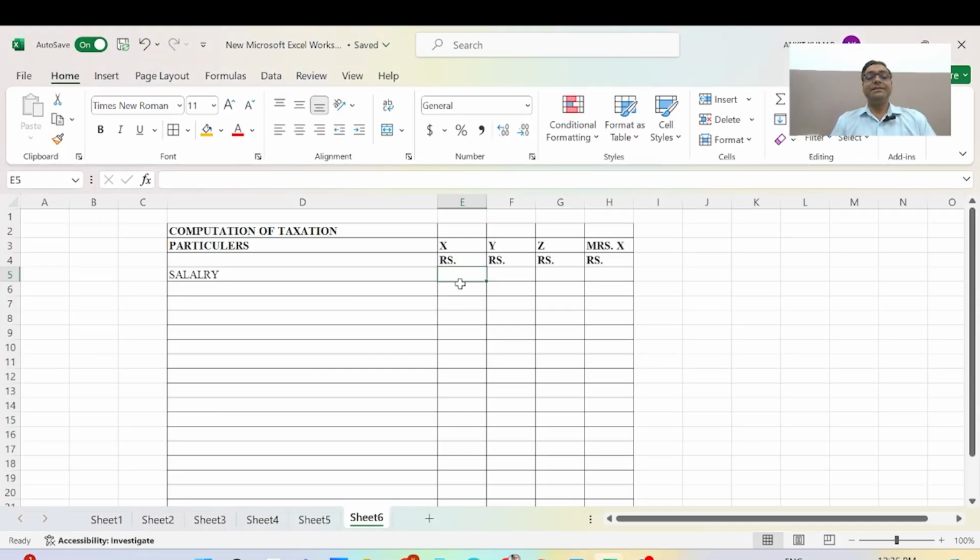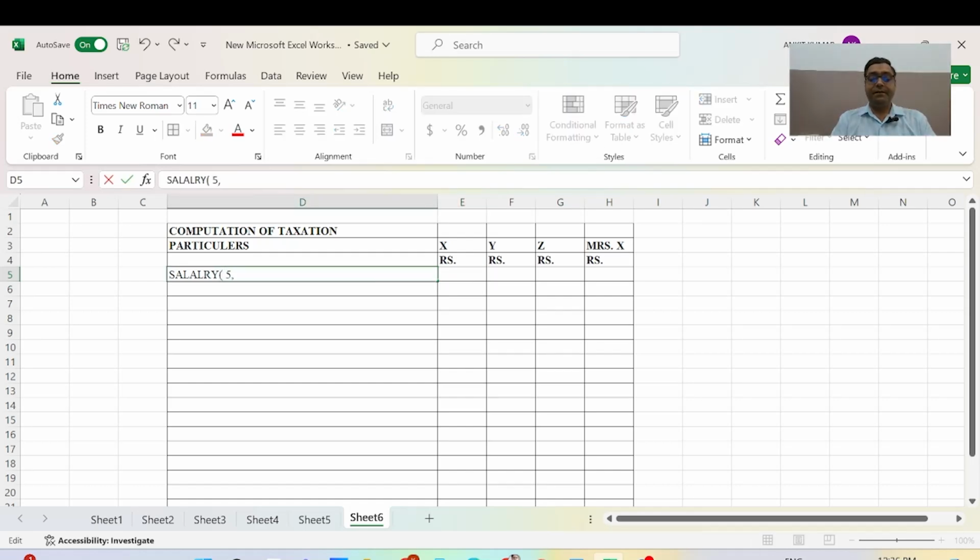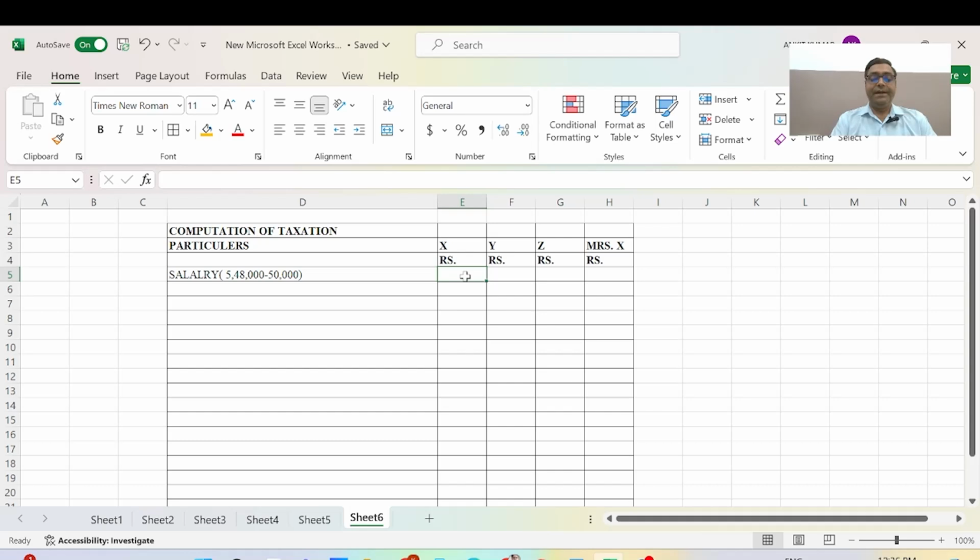I will mention here 5,48,000, but there will be some changes here. 5,48,000 minus 50,000 is the standard deduction, and this amount for Mr. X will be 4,98,000.